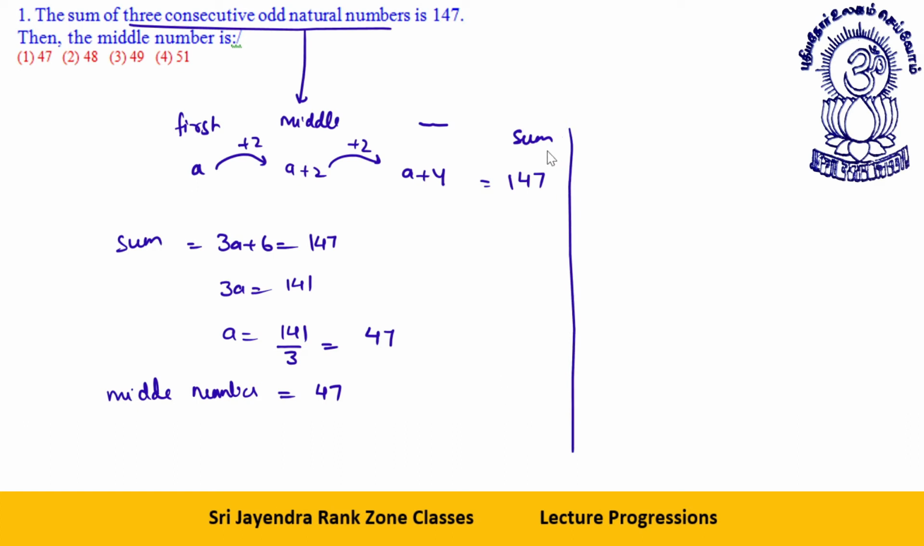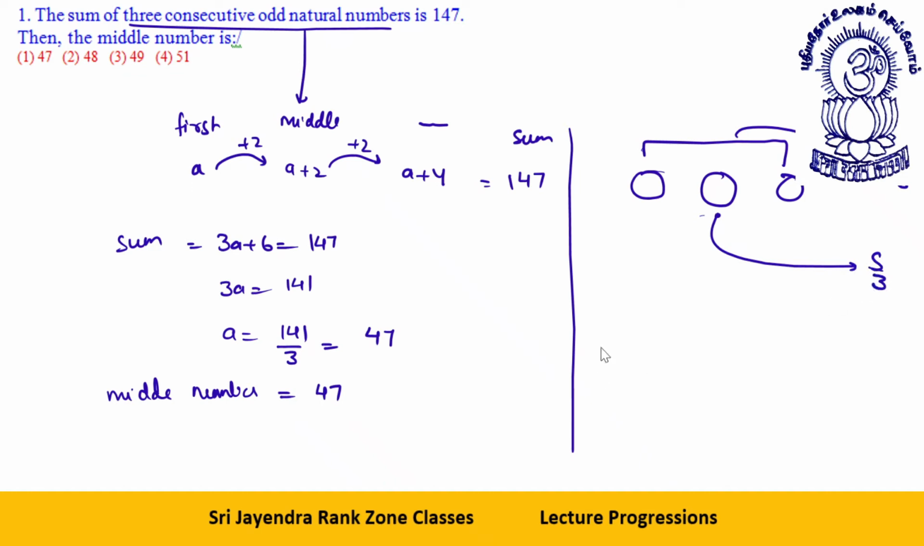The best method is, see, whenever you have three odd numbers and their sum is given to you, suppose the sum is s, so this middle number will be s by 3. If you have 5 numbers and their sum is s, then the middle number will be s by 5. If you have 7 numbers, 1, 2, 3, 4, 5, 6, 7,